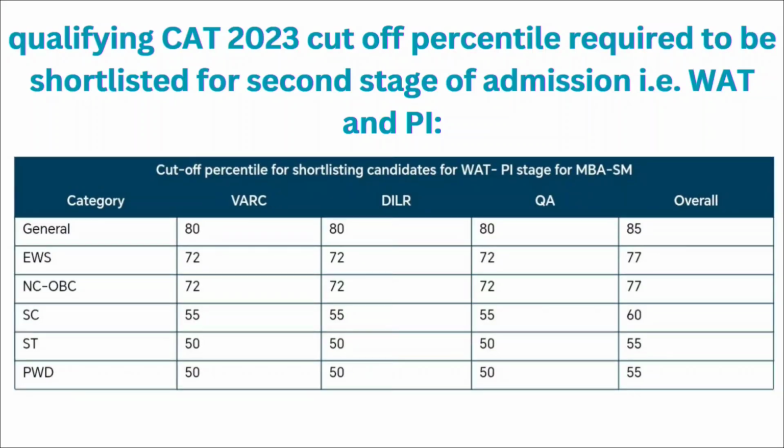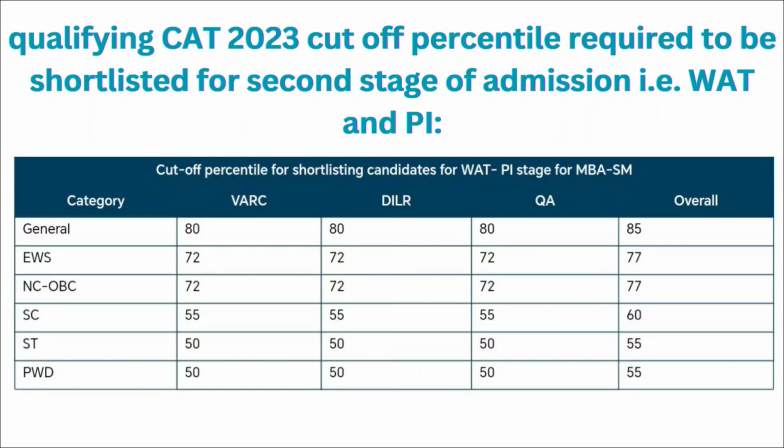Then again this qualifying cutoff is different for the MBA in Sustainable Management. So for general category, it is 80 percentile or more than that for the VRC, DILR and quantitative ability section, and overall you should have 85 percentile or more than that in your CAT entrance examination. For EWS and NCOBC, it is 72 percentile for the VRC, DILR and quantitative ability section, and overall you should have 77 percentile or more than that in your CAT entrance examination.